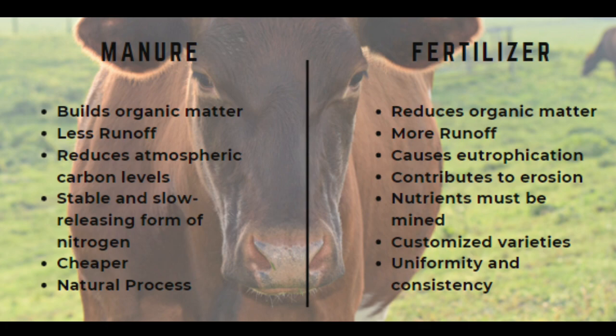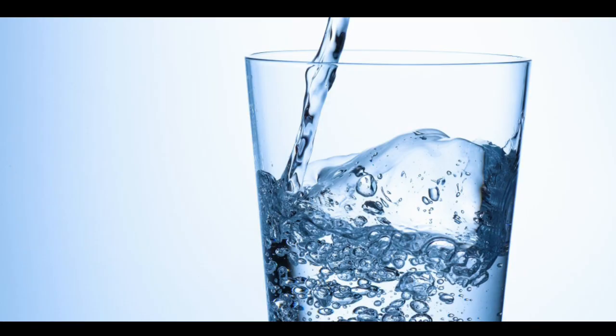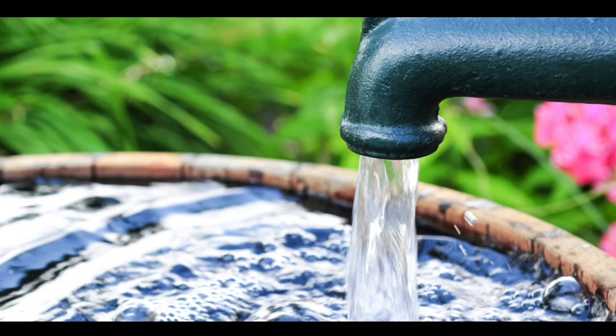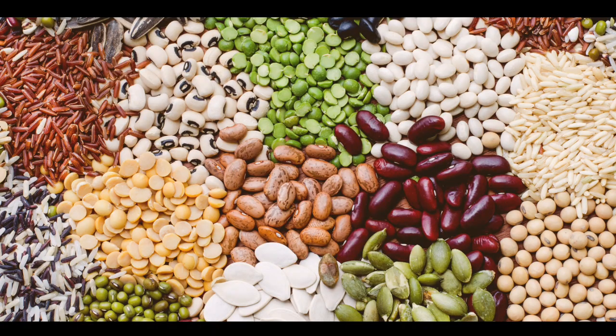Fertilizers are very rich in plant nutrients like nitrogen, phosphorus, and potassium. Examples of some fertilizers are urea, ammonium sulfate, superphosphate, potash, NPK. Manure is relatively less rich in plant nutrients. All living beings need water to live. Water is important for proper growth and development of flowers, fruits, and seeds of plants.